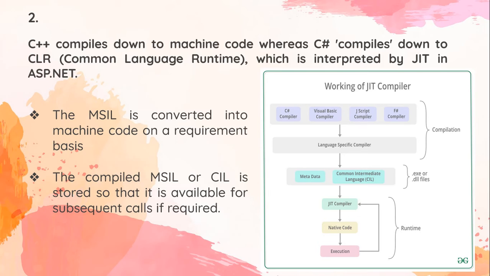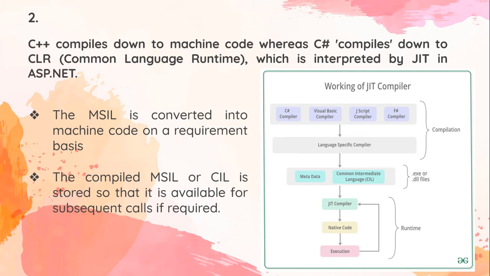So what happens when we compile in C++? As I said, it directly converts the code into machine code, 0-1 form. Now what happens in C sharp? First it converts the code into MSIL form, Microsoft Intermediate Language, and after that it gives that code to the JIT compiler, the just in time compiler, which converts that code into native code, and at the last it executes.